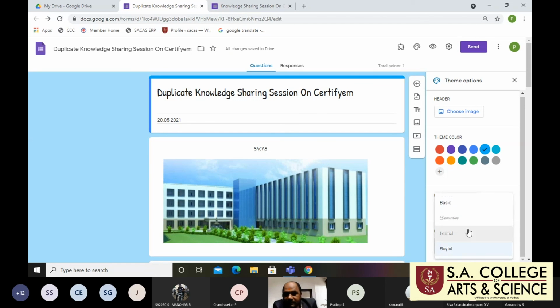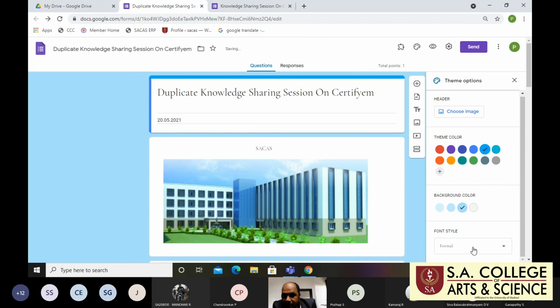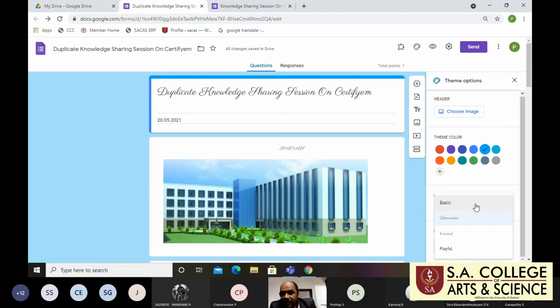If you choose the formal option, you get this type of font style. Many professionals use basic, formal or playful, not this one, because it is not clear. So you change the font style also.